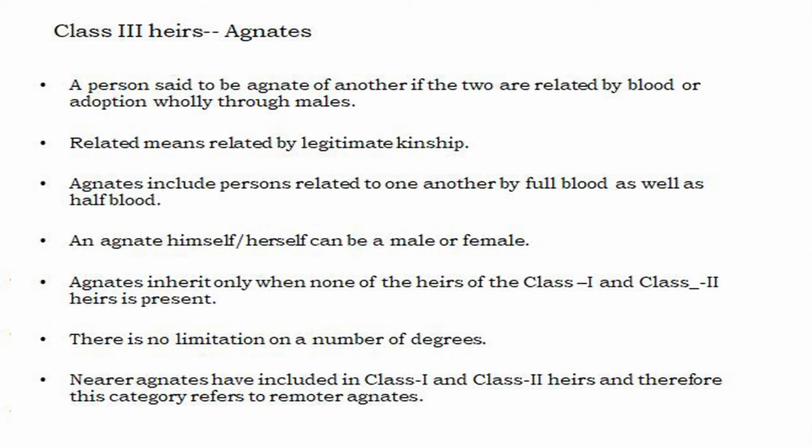Wholly through the males. And here we are saying they have to be related. Related means legitimate kinship, by blood or adoption. Here blood includes only the full blood and half blood, not the uterine blood. And agnates are entitled to claim the property only in the absence of all the class 1 and class 2 heirs. All the class 1 heirs and class 2 heirs must be absent. Then only the agnates are eligible to take that property.